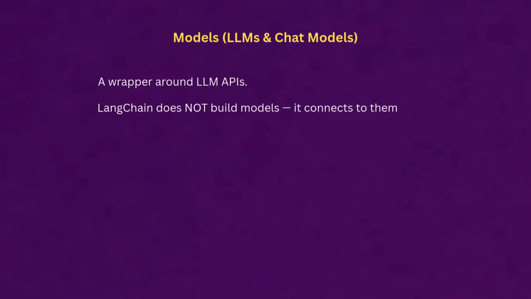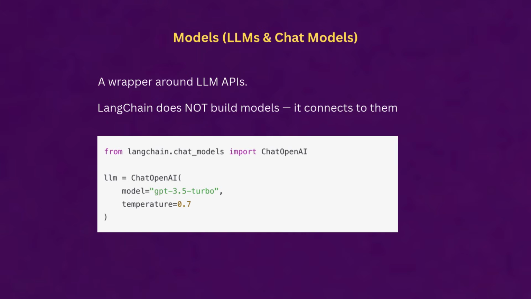So the first one is models. LangChain doesn't create models, it connects to the existing ones. It supports OpenAI models like GPT-4, Hugging Face models, Mistral, Llama, even local models as well. And LangChain wraps these models so that input and output are standardized, errors are handled properly, and streaming is also supported. So instead of dealing with raw APIs that I've shown you earlier, LangChain simplifies everything.